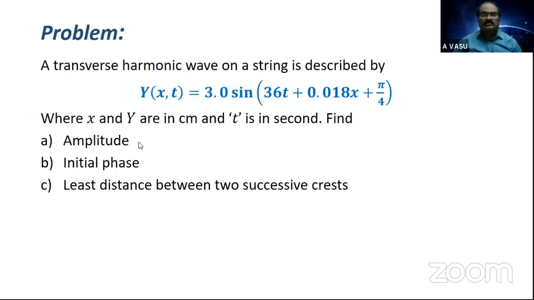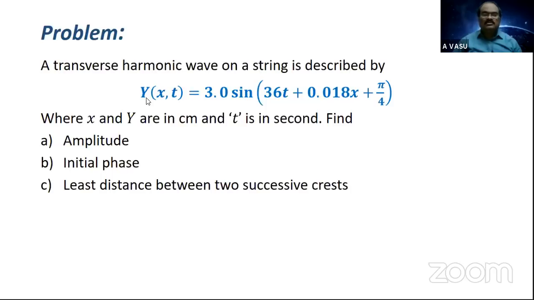Find the amplitude, initial phase, and least distance between two successive crests. We are asking, what is the least distance between two successive crests? Of course, wavelength. Now let us see how we determine the parameters required from the wave equation.